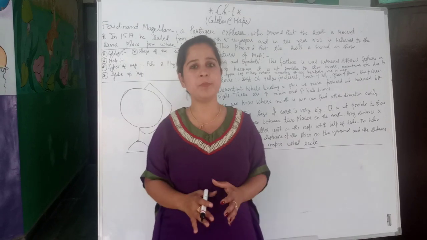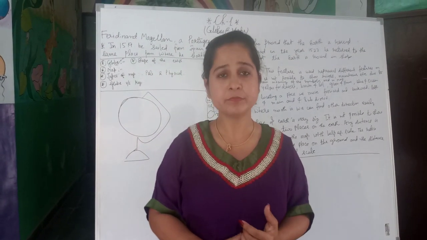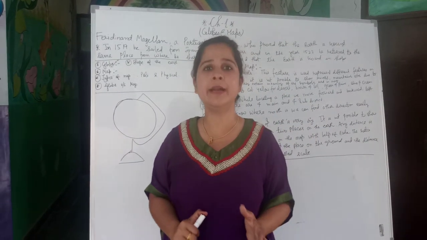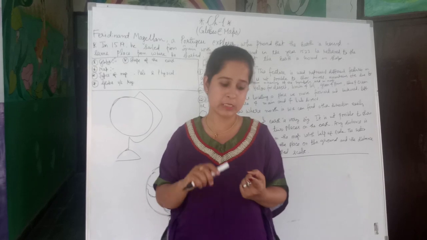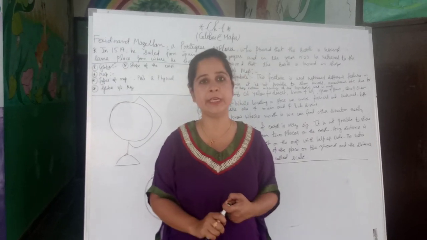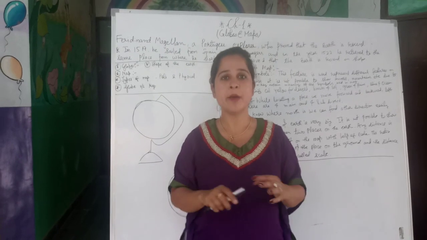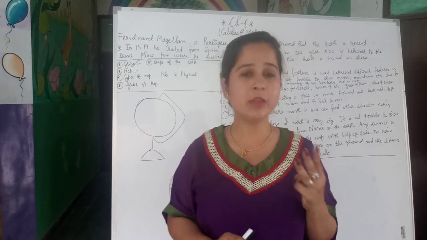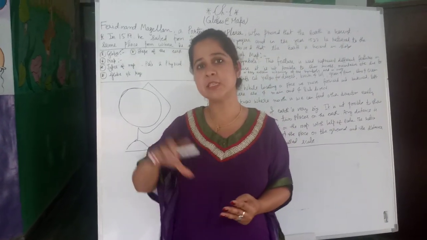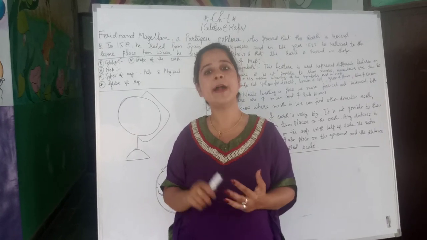The Earth is the only planet which supports life. Actually there are different planets in our solar system, but amongst all planets, Earth is the only planet where life exists, because for the survival of life we need air, water and correct temperature. So amongst all the planets, it is only Earth where all three elements are found, which supports all kinds of life like plant life, animal life and human life.